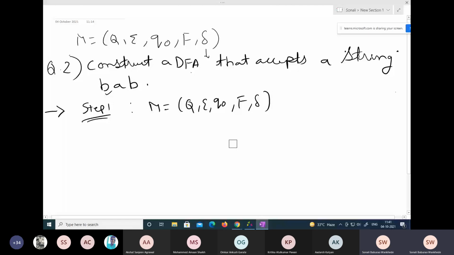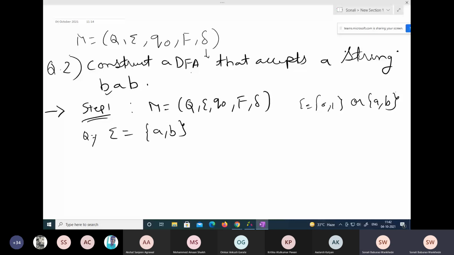Now we have got the values of Q, we are done with that. Now we have to find out sigma. Sigma is equal to AB. Our sigma input values are in the form of A's and B's. After sigma, we have delta. We know that Q naught is the initial state and F is my final state. What is my final state? Q3, right?